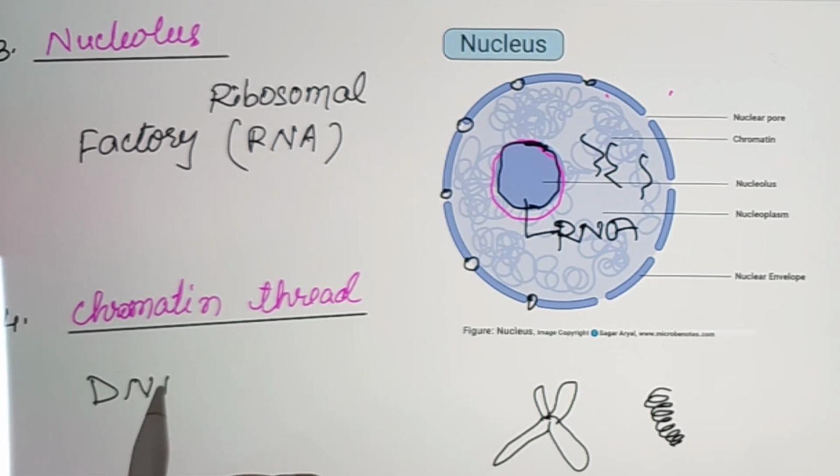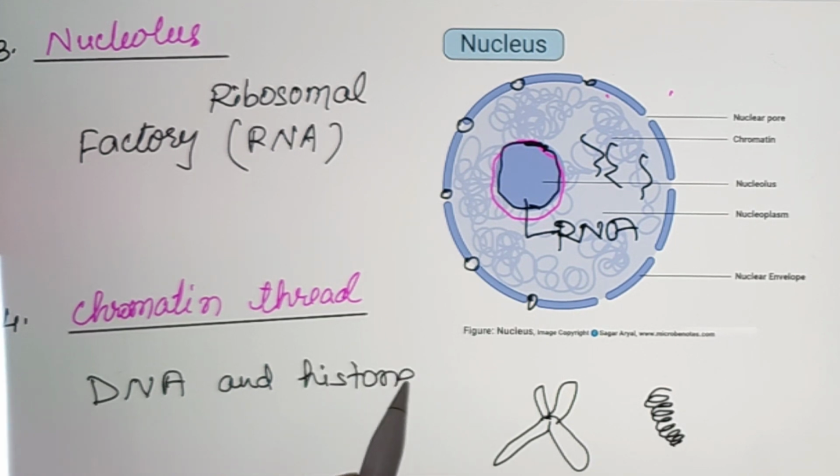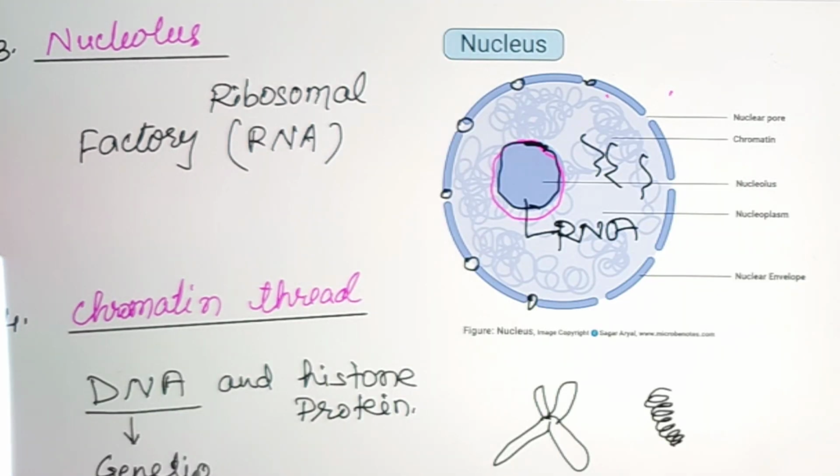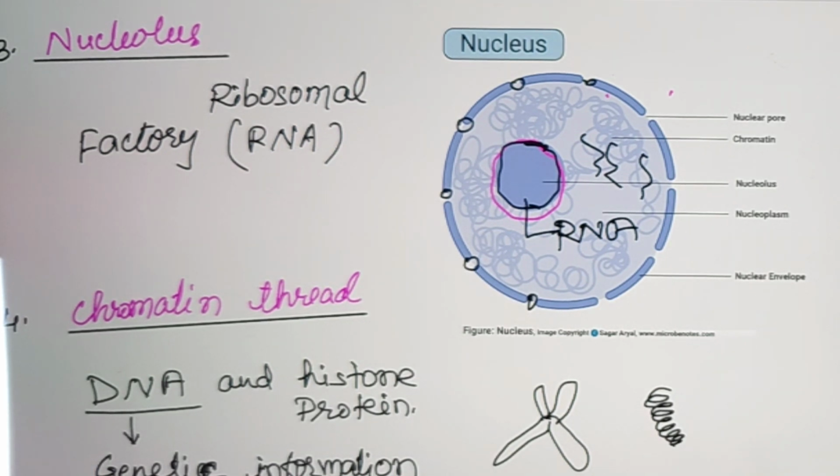DNA carries all the genetic information which passes from one generation to the next generation. The segment of DNA is called genes.